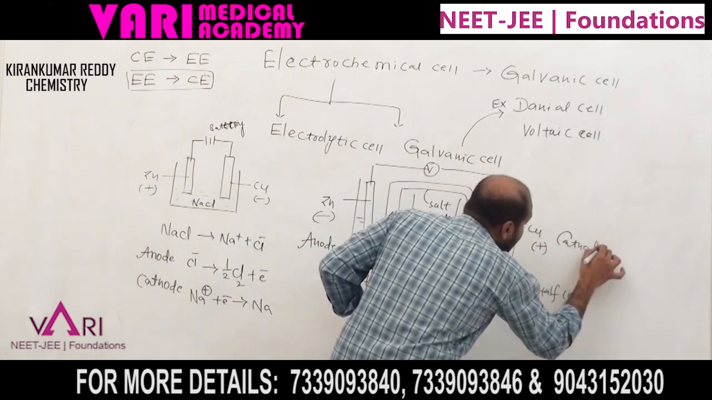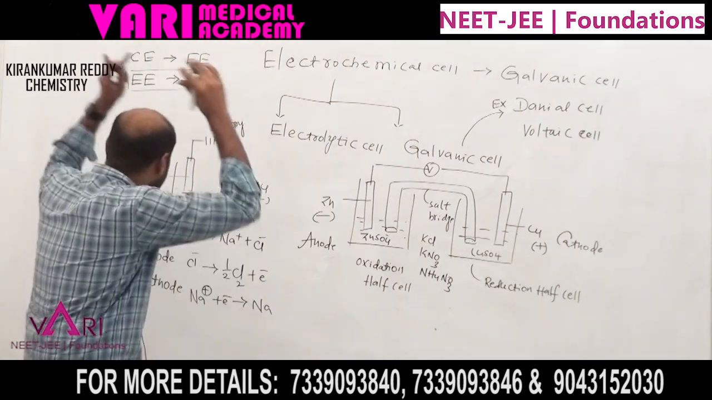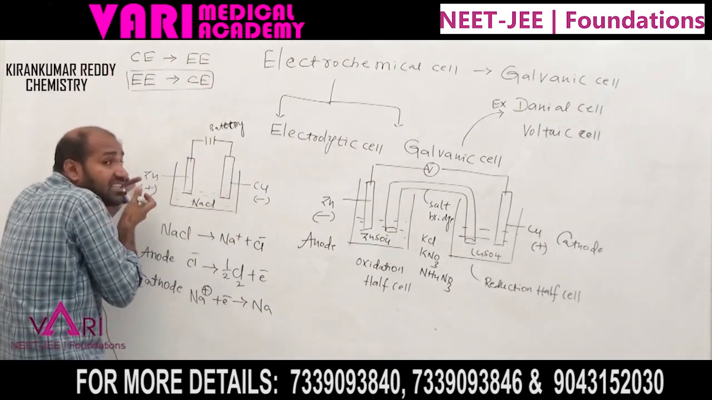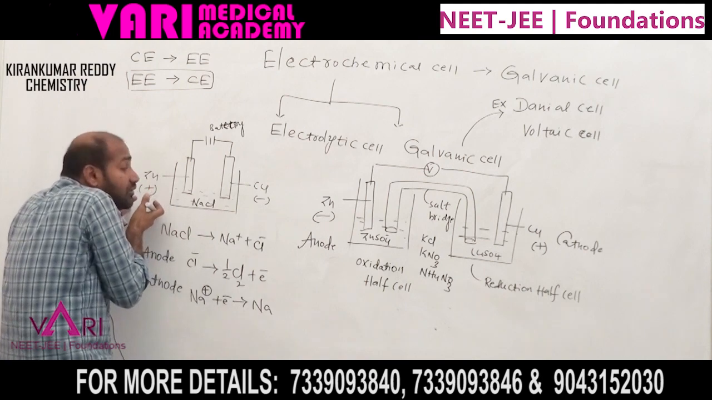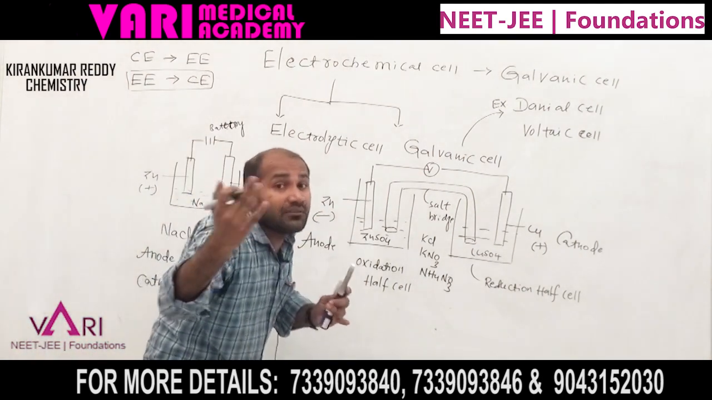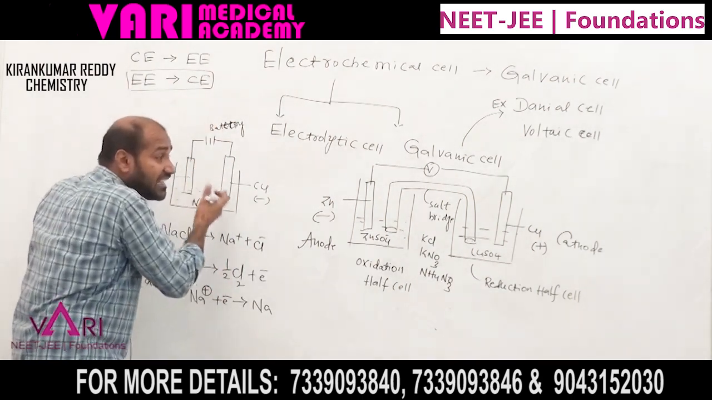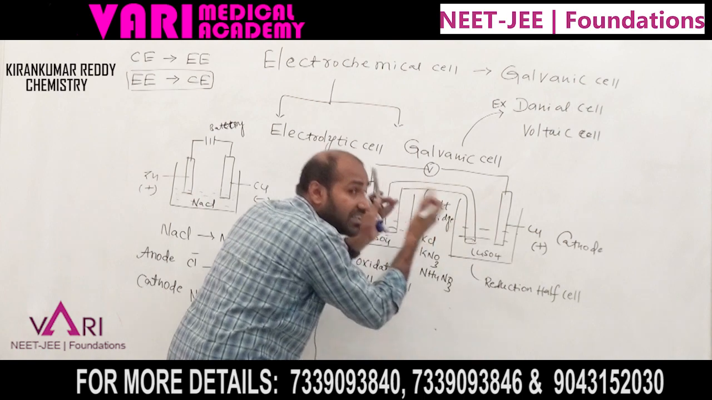What is the difference observed between the galvanic cell and the electrolytic cell? In the electrolytic cell, zinc is the anode, the positive electrode. In the galvanic cell, zinc is the negative electrode. Remember that. This one is non-spontaneous, and this one is spontaneous.